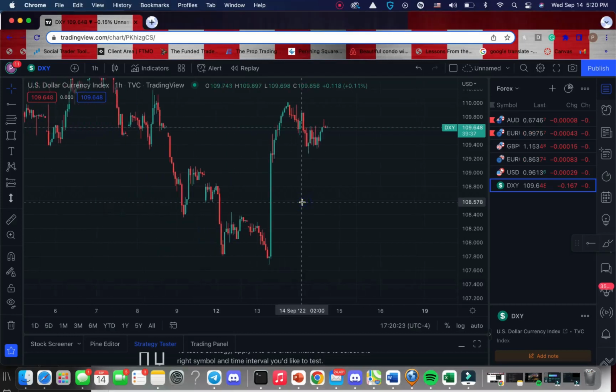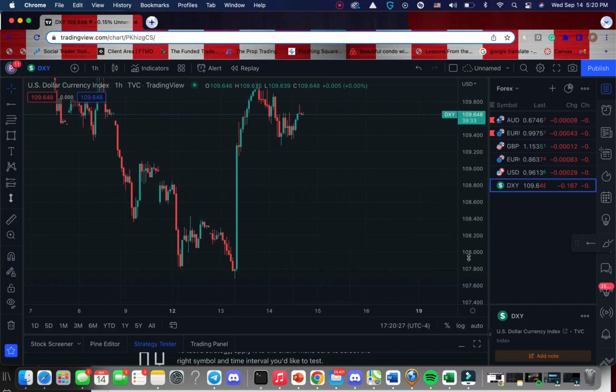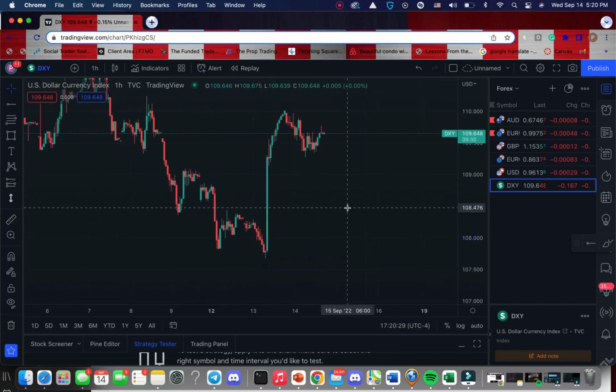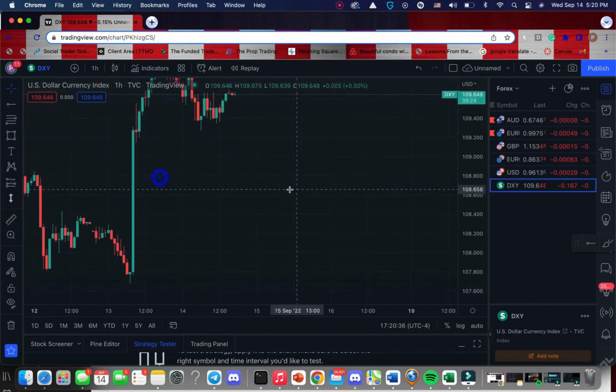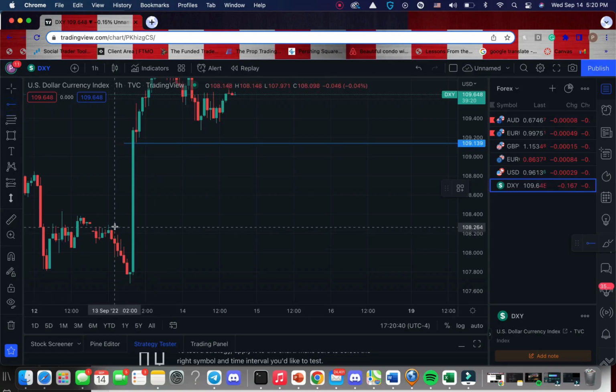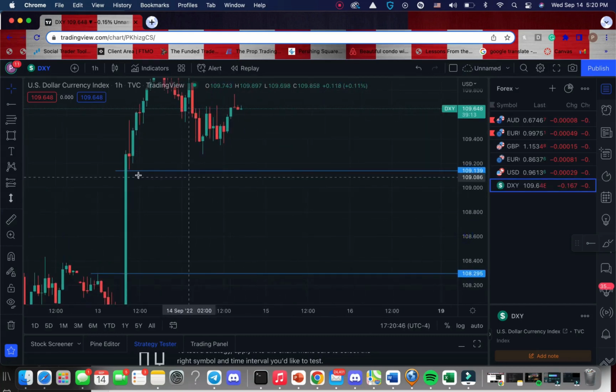Okay guys, so in this video we'll be talking about fair value gaps. A fair value gap occurs when price moves in one direction really quickly, in which it leaves this sort of imbalance, which we call a fair value gap. What do I mean by imbalance? What I mean by that is this empty space